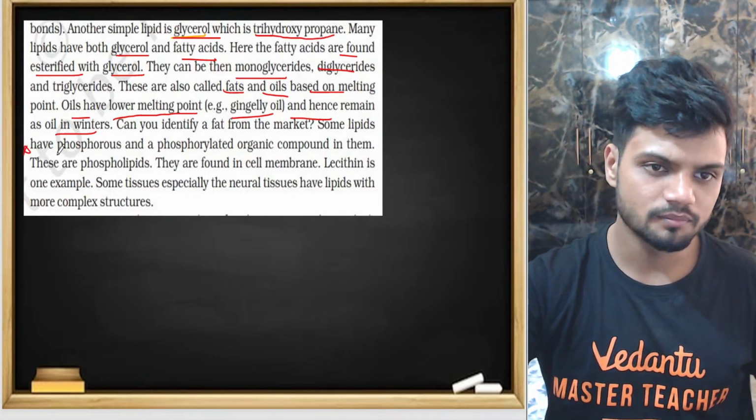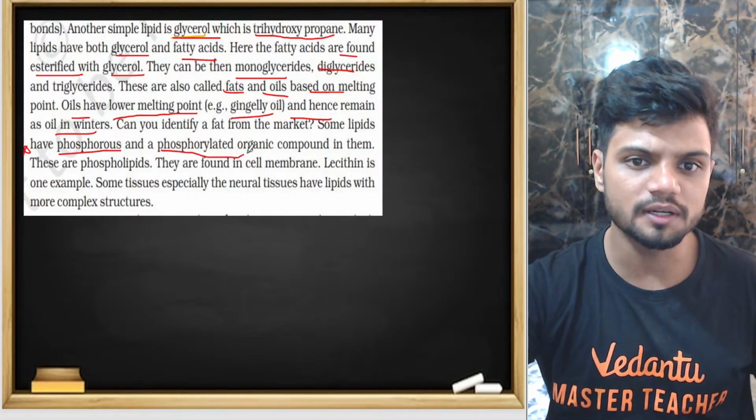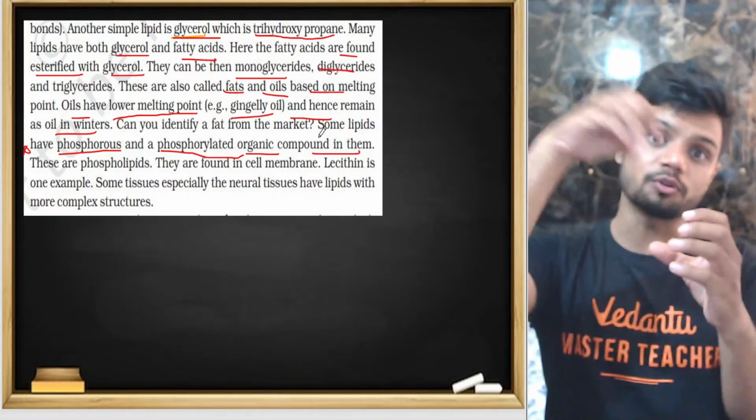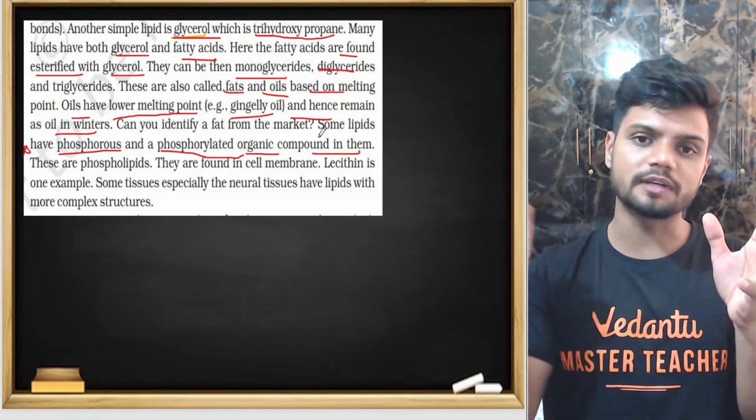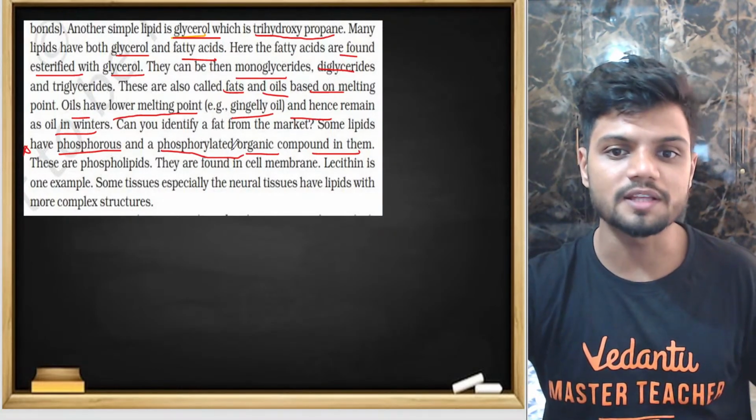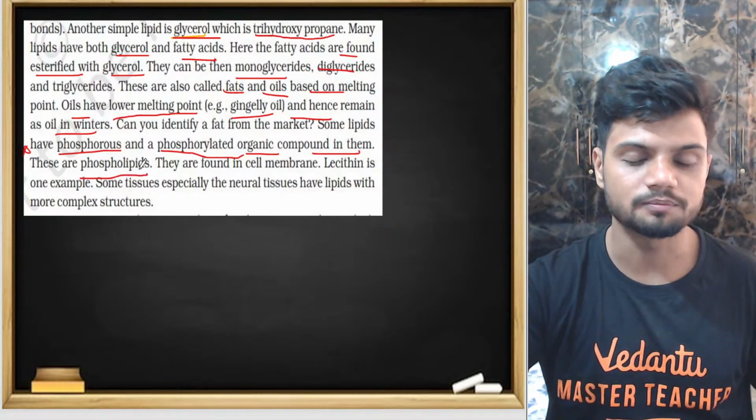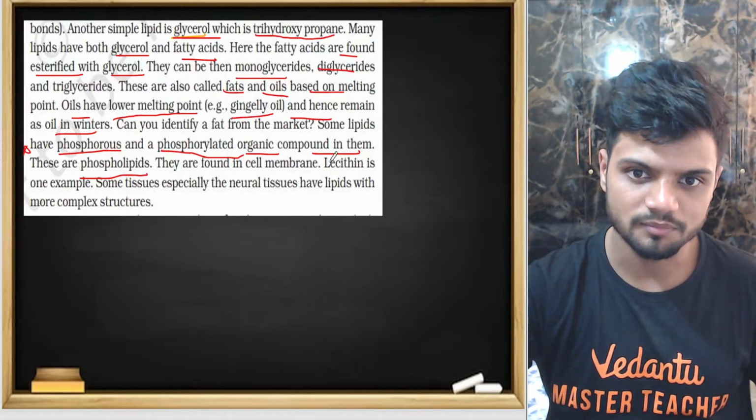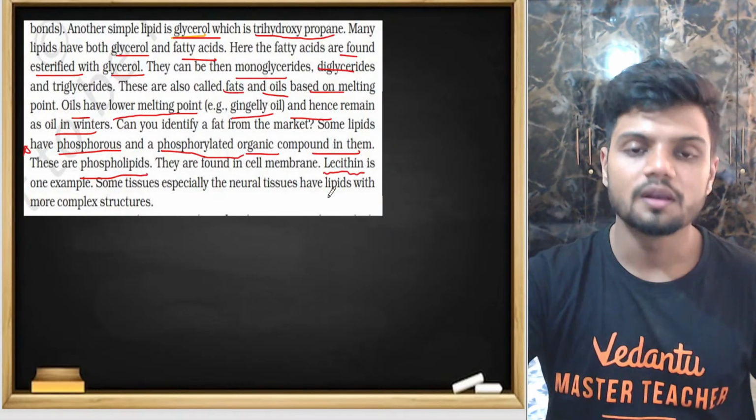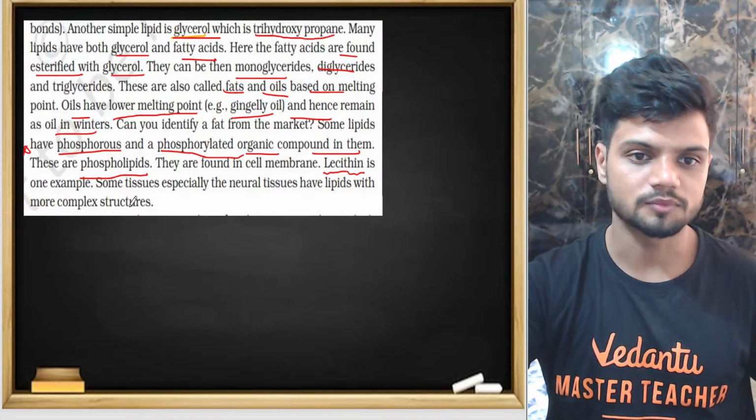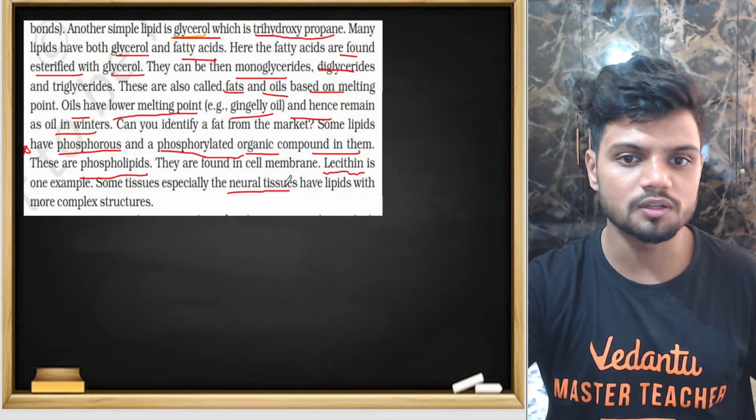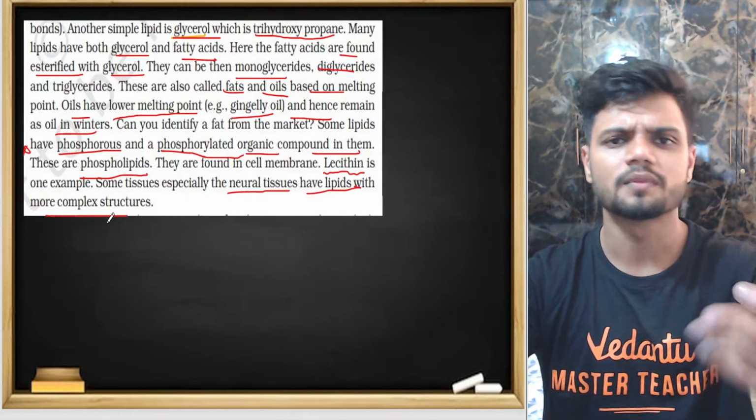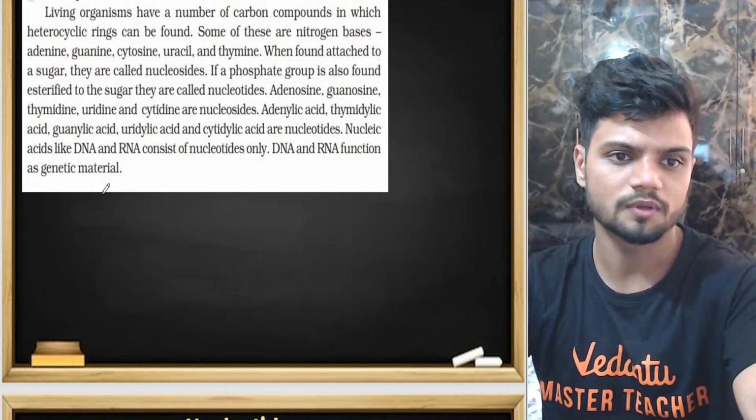Very important lines here: phosphorus and phosphorylated organic compounds in them. That is, some lipids will have a phosphate attached to them. Such lipids are called phospholipids: phosphate plus lipid. An example is lecithin. Lecithin is an example of a phospholipid. Some tissues, especially neural tissue, have lipids with more complex structure also. An example is cholesterol-derived lipid.